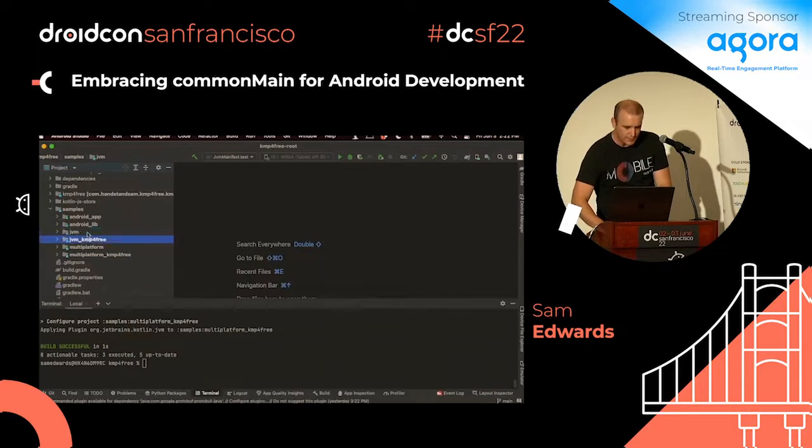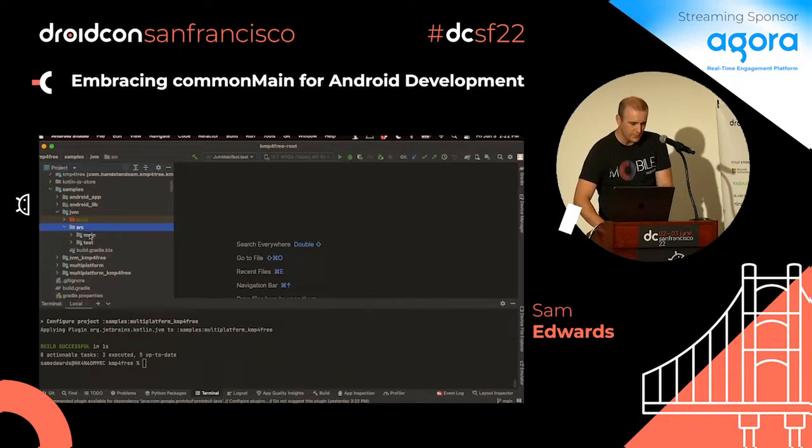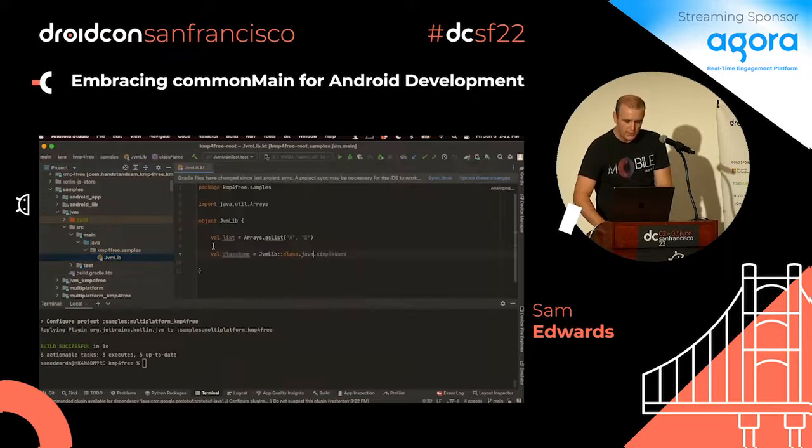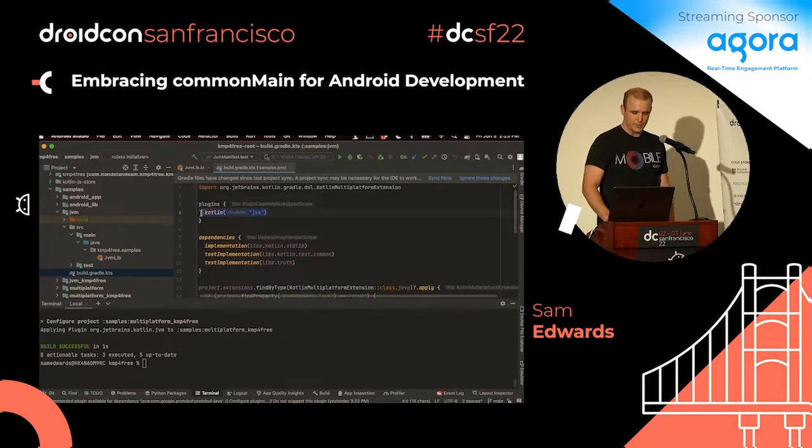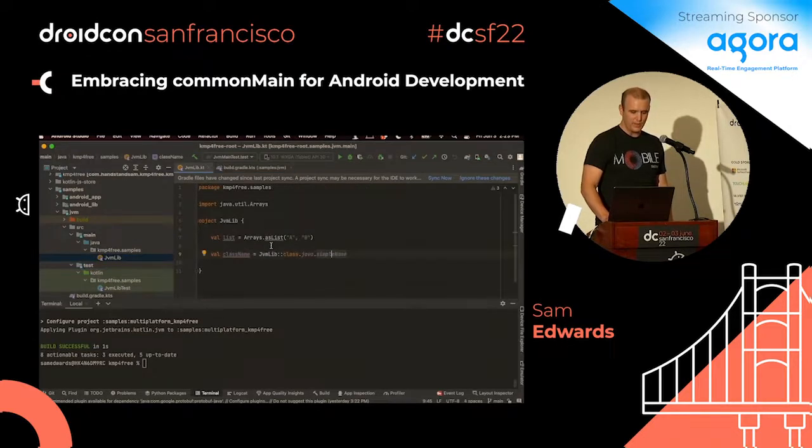So in JVM, obviously this is an example, it's trivial, but we have JVM lib, and it has just two simple things. It has a list, and it has a class name. And this works great. It's a Java thing. It's a Kotlin, here we go. It's a Kotlin JVM project. But you know what? This is pretty close to multi-platform, right? So why don't we change it over to do this?